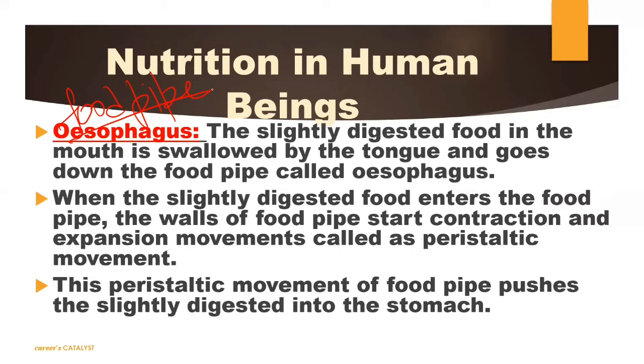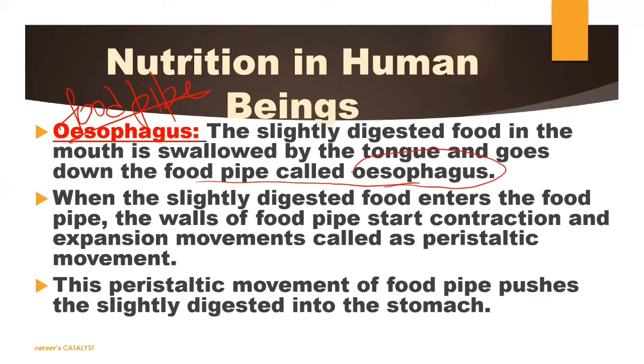So the slightly digested food from your mouth, which you processed using your tongue, your salivary amylase juice and your teeth, will pass down through the food pipe. You can say this as what?